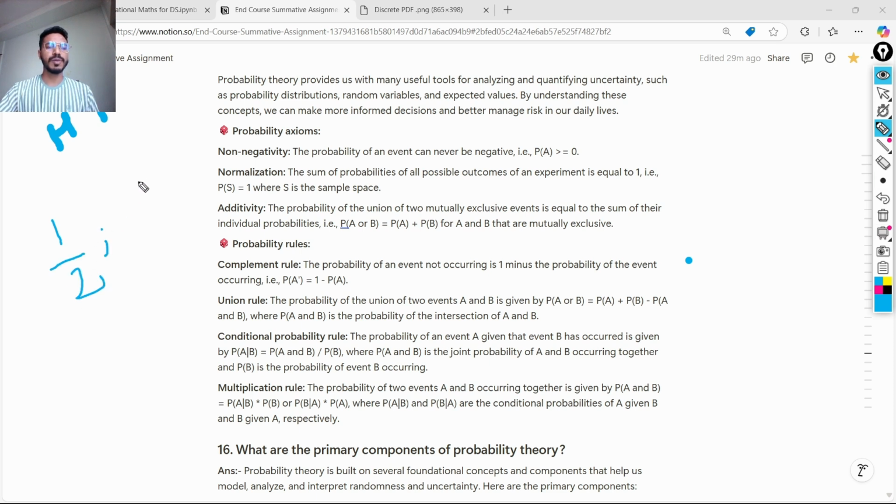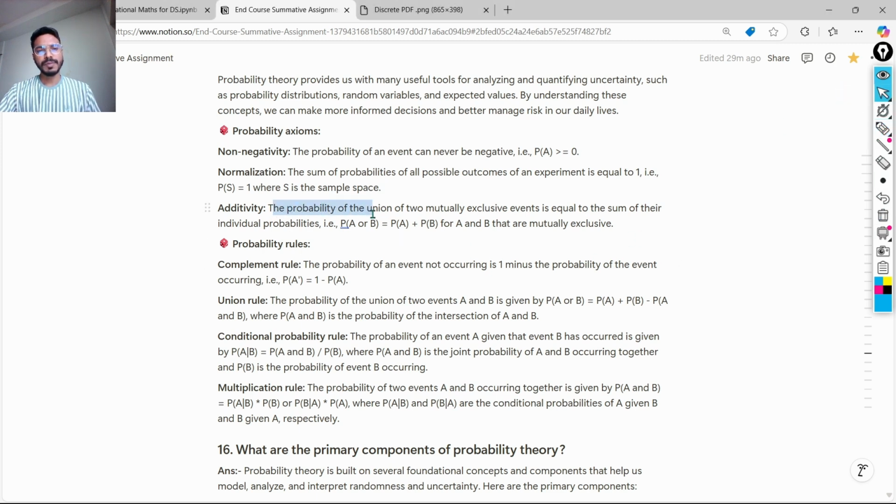And what is the probability of getting tails? That is 1 by 2. So what will be the addition of these? We will get 2 by 2, that is equal to 1. So it means that the sum of all probabilities, the probability of a head plus the probability of a tail, is equal to 1, and we have proved that.